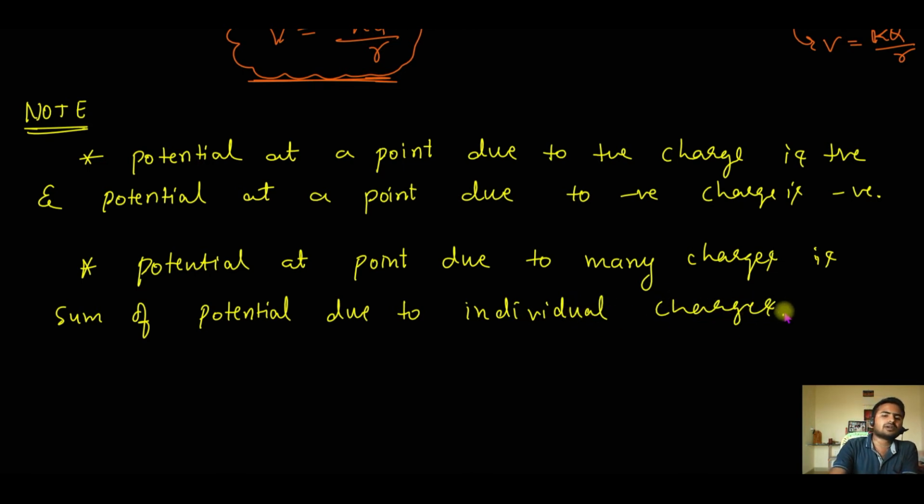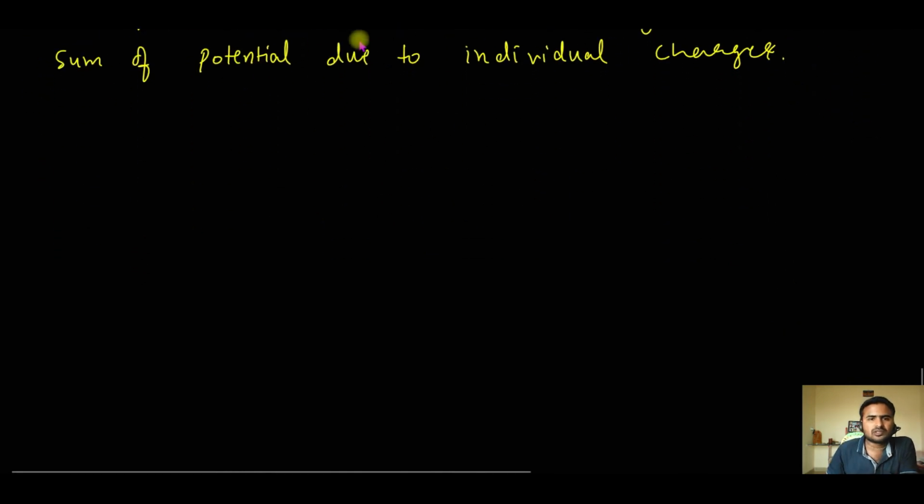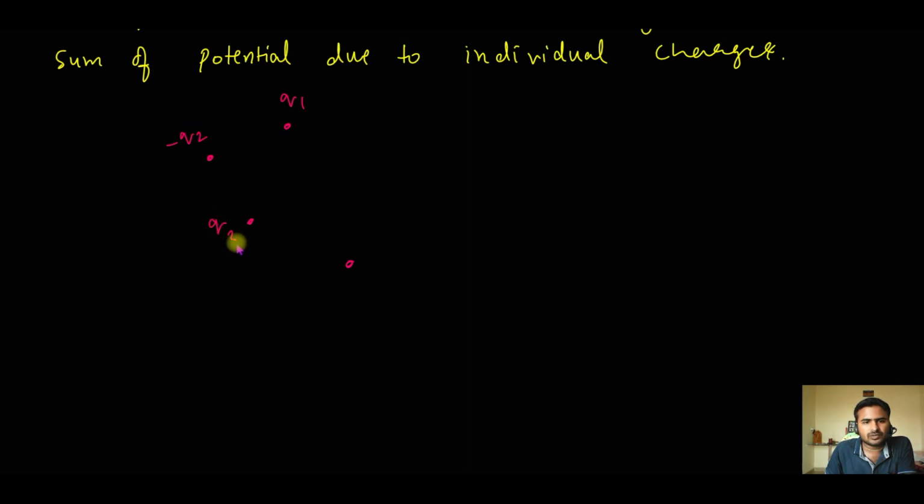Okay, now what is the meaning of that? We'll summarize both the notes, the points that I've written in the note. Let us say I have a charge q1 here, minus q2 here, q3, minus q4. These are the four charges that are in space. Now I want to know what is the potential at this point.